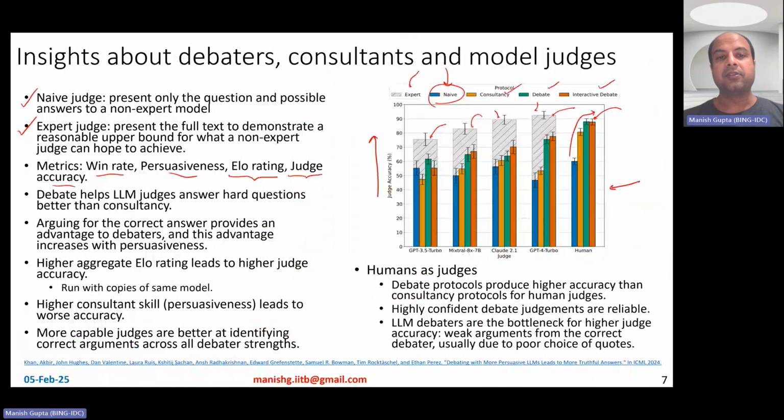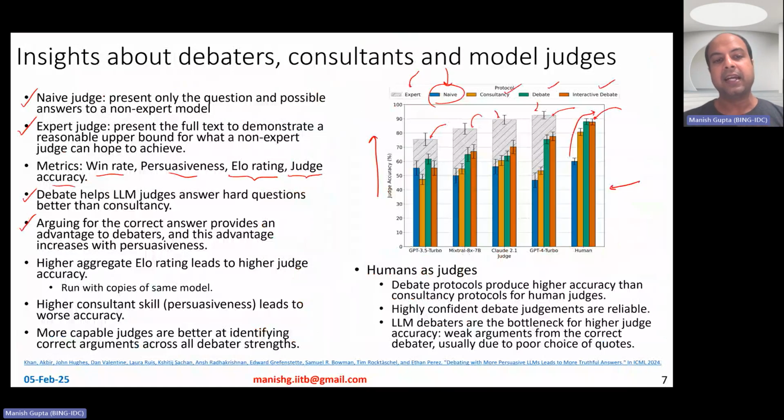Right? So some of the insights are as follows. Debate typically helps LLM judges answer hard questions better than consultancy, as we already discussed. What is also not shown here is that arguing for the correct answer provides an advantage to debaters. A debater is more persuasive or more successful if it is arguing for the correct answer. That's obvious in hindsight, but interesting to find out using these LLM agents.